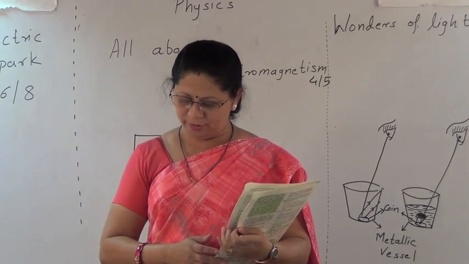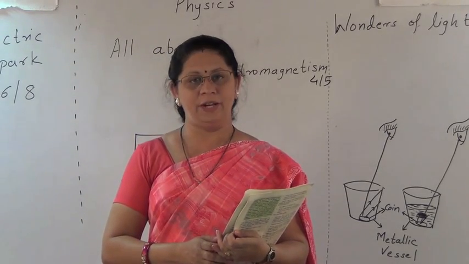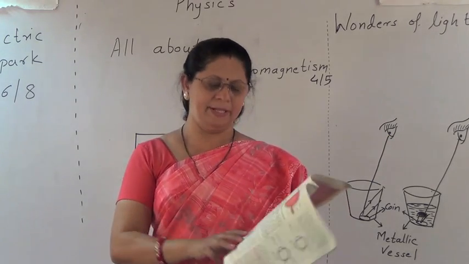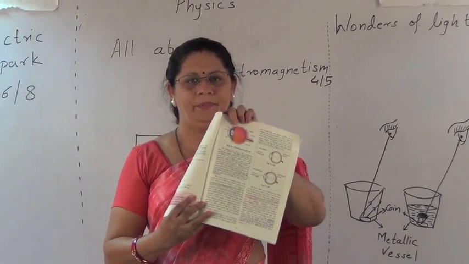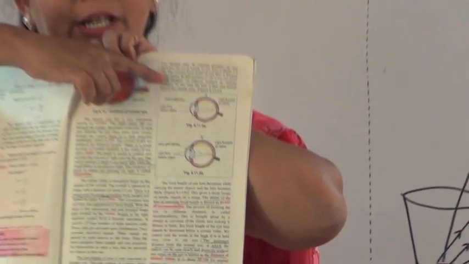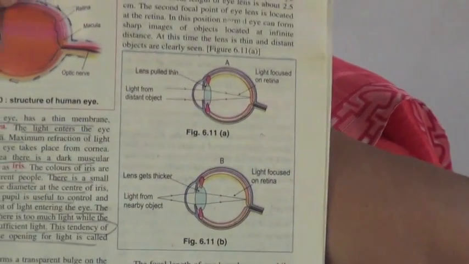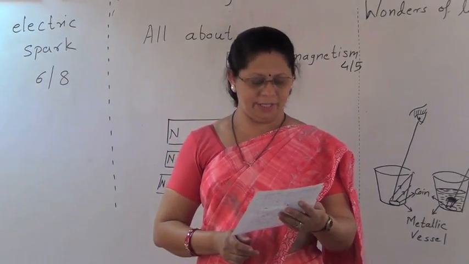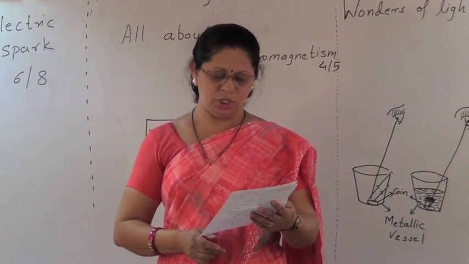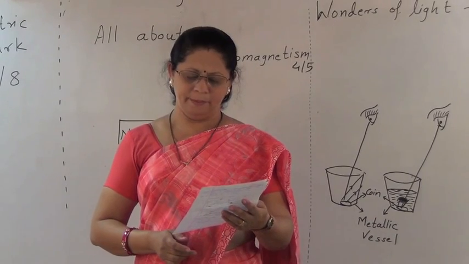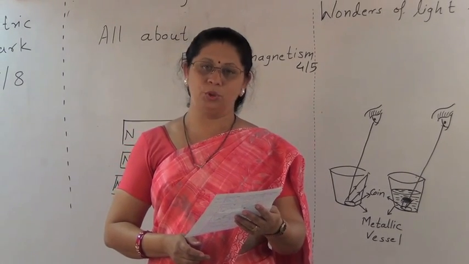Explain the structure of human eye and functioning of lens with the help of suitable diagram. In our textbook on page number 73, it is shown. Structure of human eye is given and functioning of lens is shown with the help of diagram. So you can draw these diagrams and you can write the proper answer. Again, another question can be asked. Describe the position, nature and relative size of the image formed by convex lens for various positions of object.